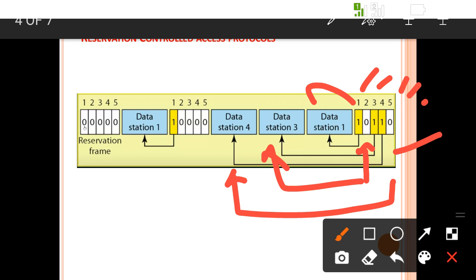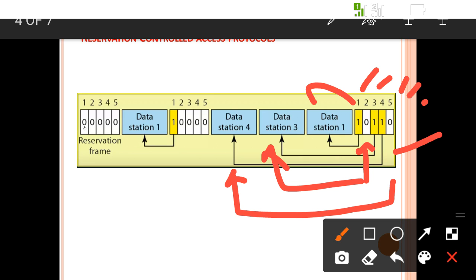Means in the particular time slot, station 2 and station 5 do not want to transmit any data, because they have not reserved the seat. That is why 0 is written here. Whenever there is a 1, the 1 bit means a reservation for the slot is there.